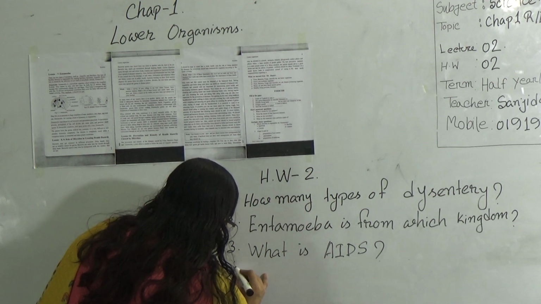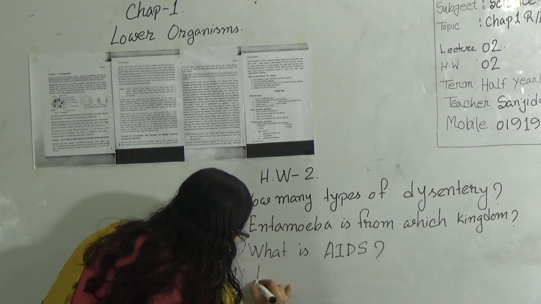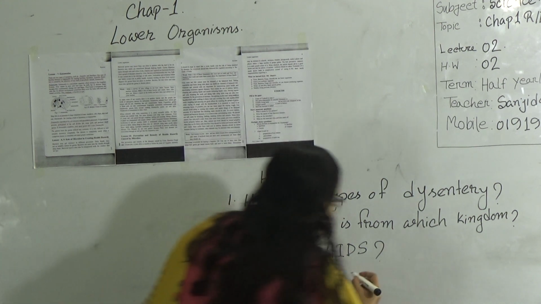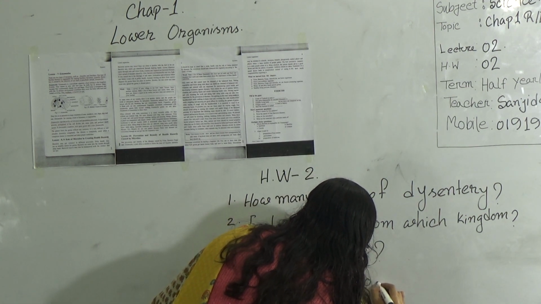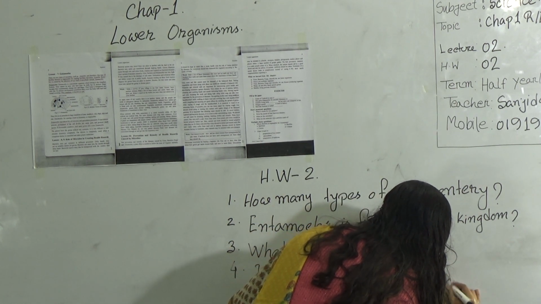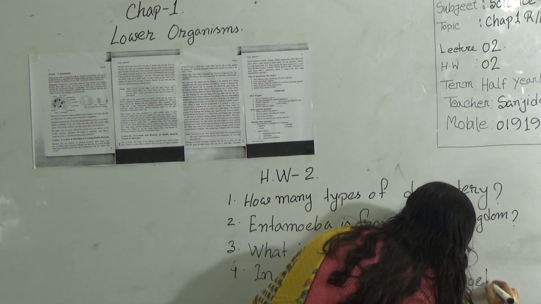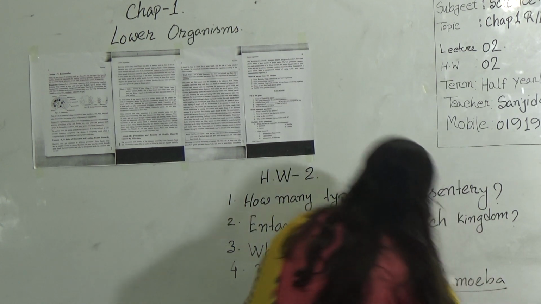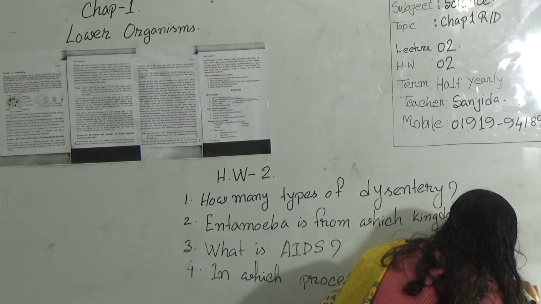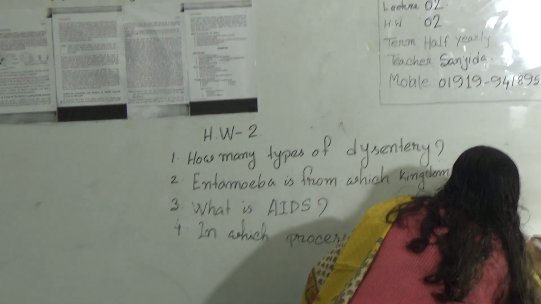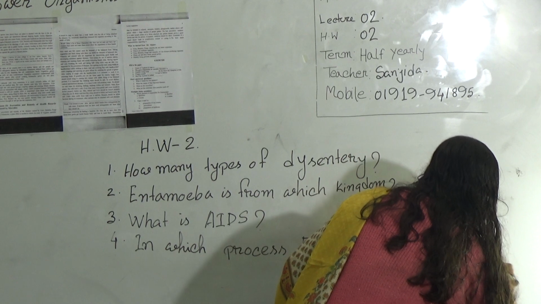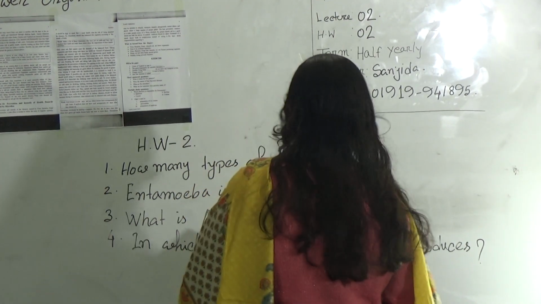Question number 4, in which process does Amoeba reproduce? You know that Amoeba reproduces in 2 ways, sporulation process and cell division process.